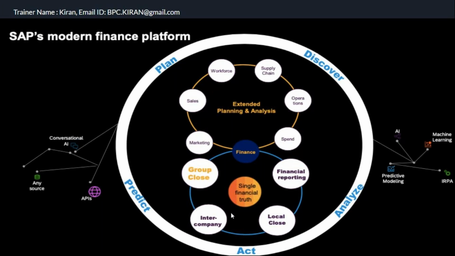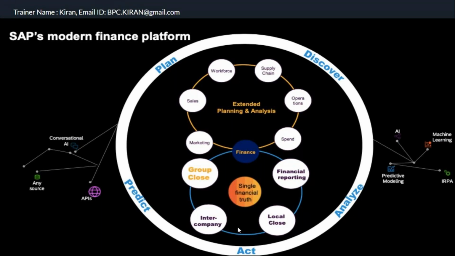In order to perform intercompany matching and reconciliation, each company code has its own local currency. Those local currency data we convert to group currency, then we perform this intercompany matching and reconciliation. On top of that, the group accountant performs intercompany eliminations and consolidation of investments. Any manual adjustments they can perform, and it's called group close. Group close happens at group level, consolidation group level. All these are now part of record to report.